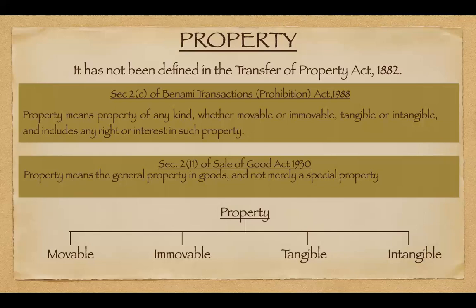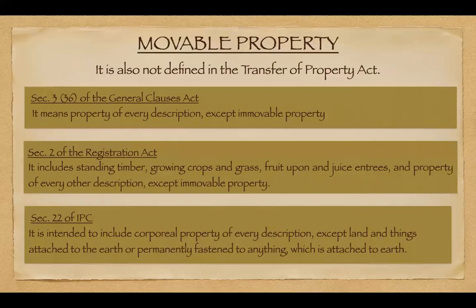Now, when we come to movable property, it is also not defined in the Transfer of Property Act. However, there are various other acts from which we could get the definition or an idea of what movable property is. Like the General Clauses Act, Section 3, Subclause 36, says that movable property is property of every description except immovable property. So it just states that the properties which are not immovable are movable properties.